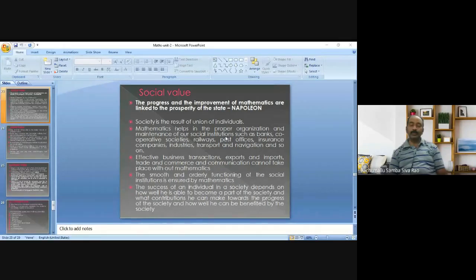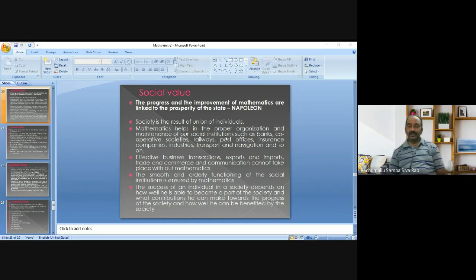If a state should have sustainable development, the state should give prior importance and most importance to the development of mathematics. Otherwise, the development of the society of that particular state is not possible.